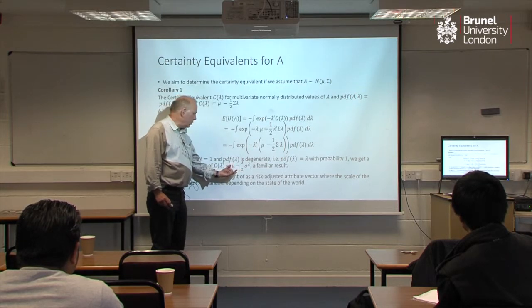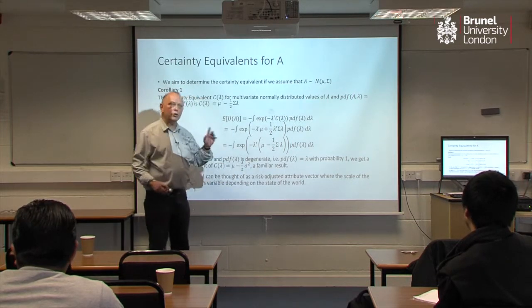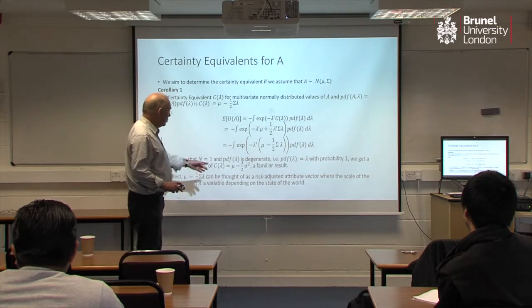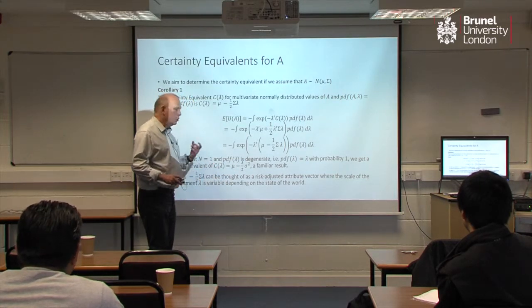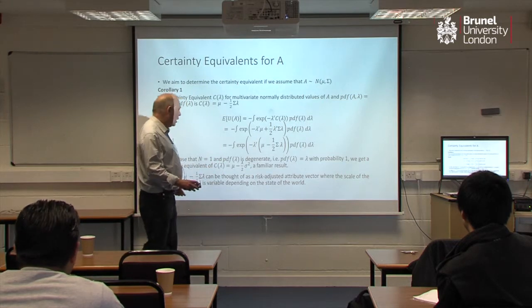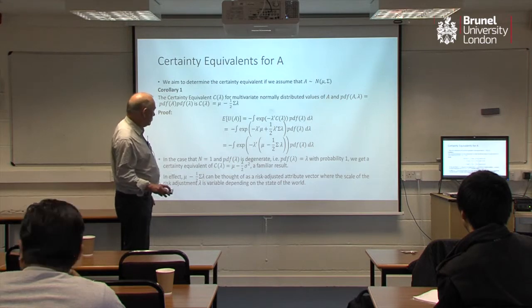And why you do that is it's a justification for doing mean variance analysis. So when I do certainty equivalence, I can get to a point where I can do actual mean variance analysis and work directly with this. But its interpretation is it's the certain amount of wealth that I get that will give me the equivalent utility to my expected utility problem.